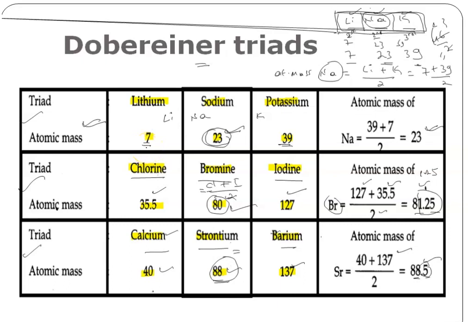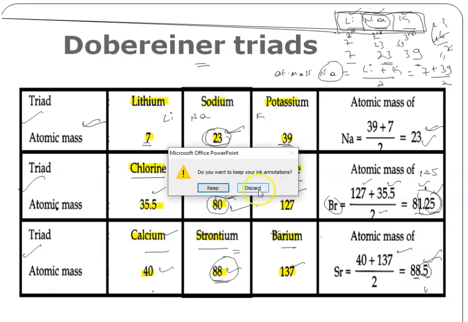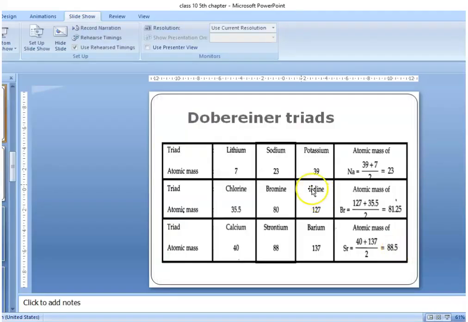Once we tried it for the remaining elements, the average atomic mass difference we got was like this: in the first case we got exactly the value, in the second case we have 1.25 extra, and here we got 0.5 extra. As we did the same experiment for some other elements, this difference became very large. This difference started increasing drastically.